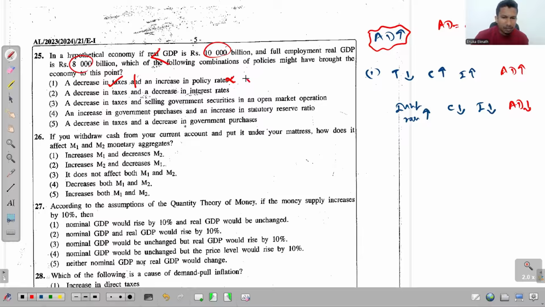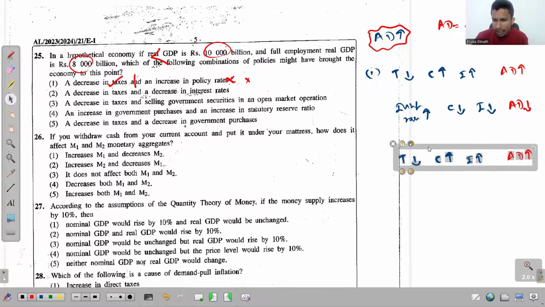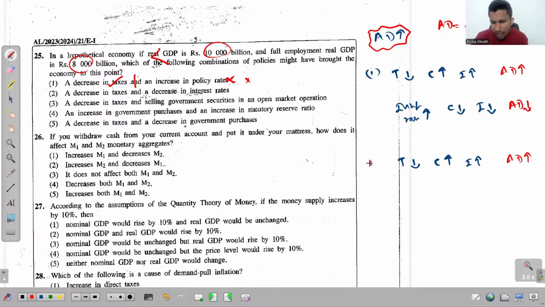Now let's look at the second one. Decrease in taxes. So once again in the second option, when the tax rate is decreased, the things I said in the first option happen in the same way. Decrease in interest rate. See, earlier I said what if interest rate is increased. Now it is the opposite. So if the interest rate is decreased, you can obtain loans at a lower cost, so that you will obtain more and more loans and you will increase the consumption.